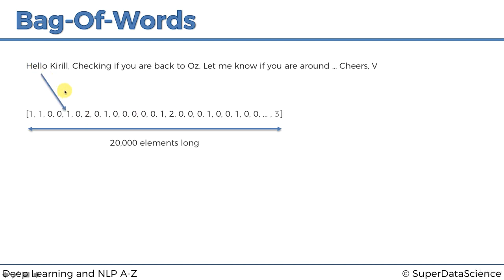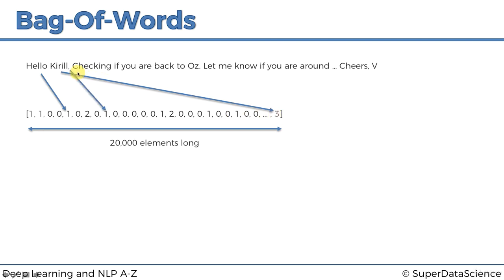So hello, let's say in our vector it is in position number 5. Because we only have one hello in this whole email, we're going to put a 1 here. Kirill is definitely not an English language word, so we're going to have to put it in there. And the reason why there's a 3 here is because we have Kirill, then Oz, and V. Those are not English language words, not among our 20,000. They're all going to go here.